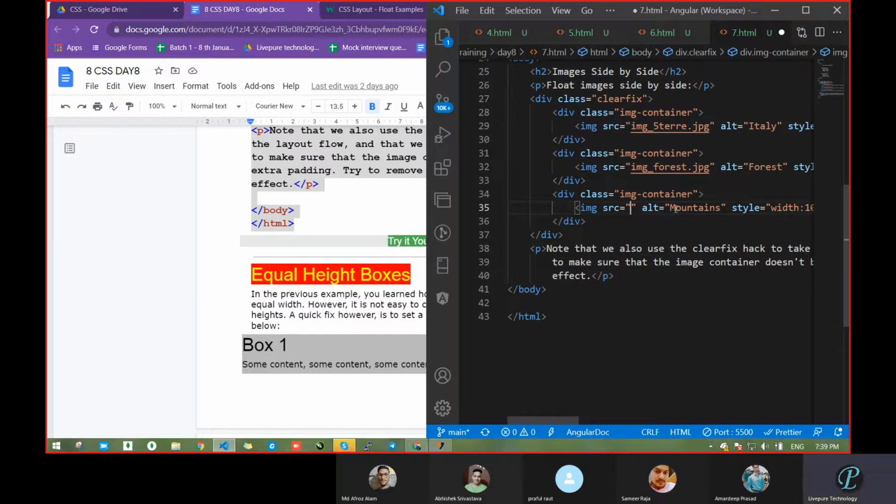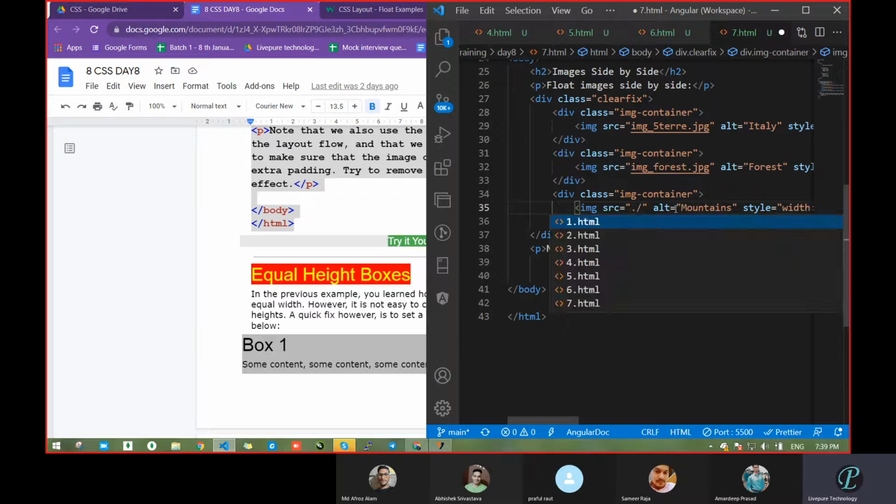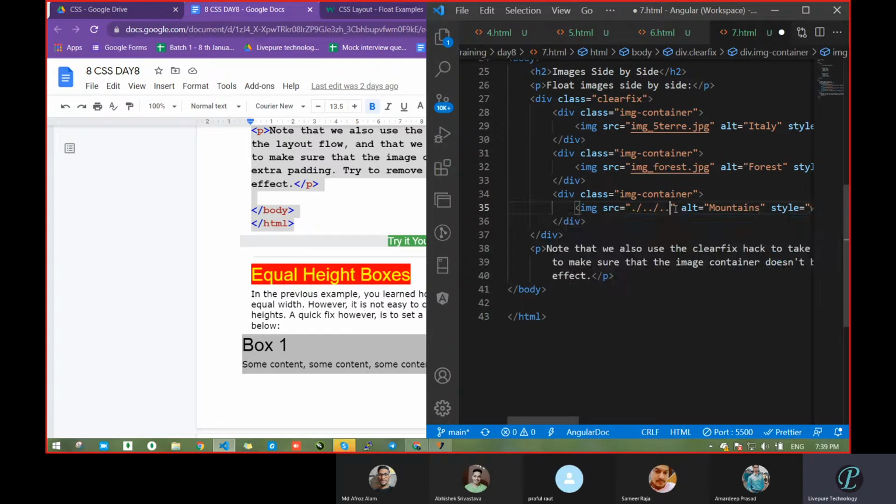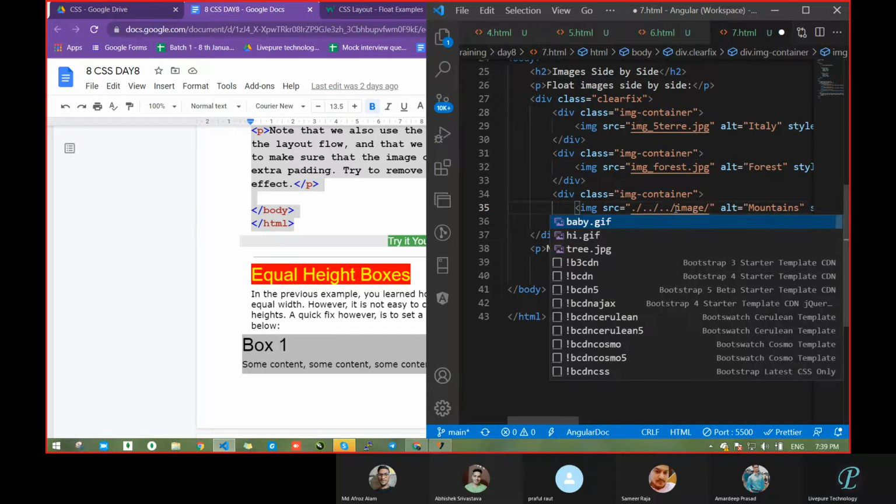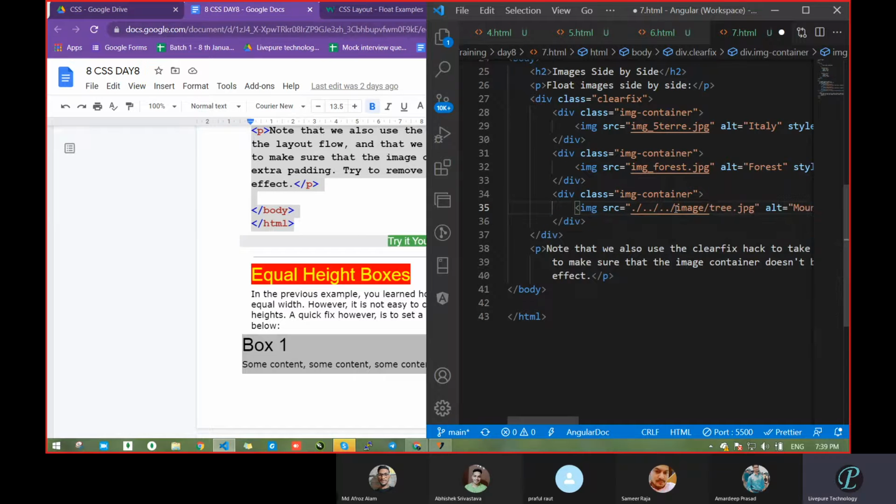Now again I have to pass images. Height and width are set, no issue. Copy this image tag, then remove the src of this one.